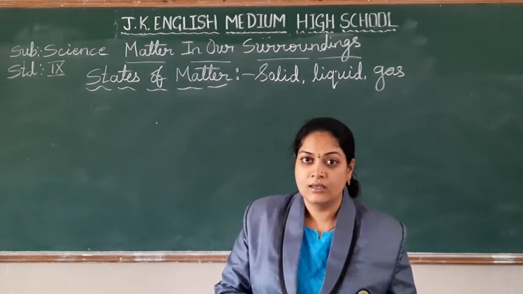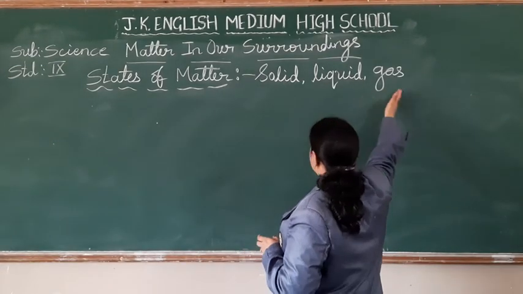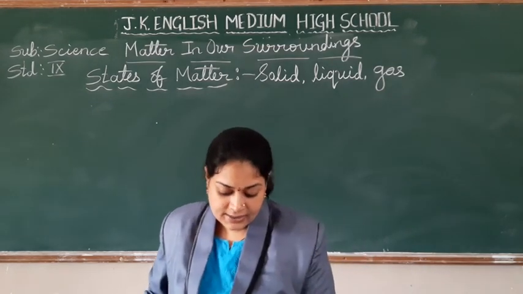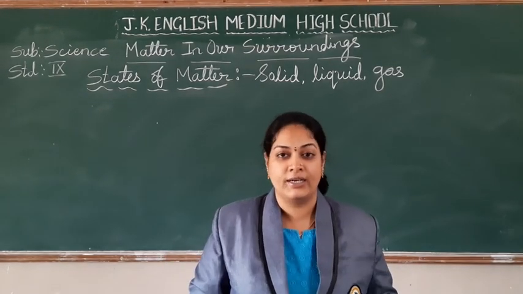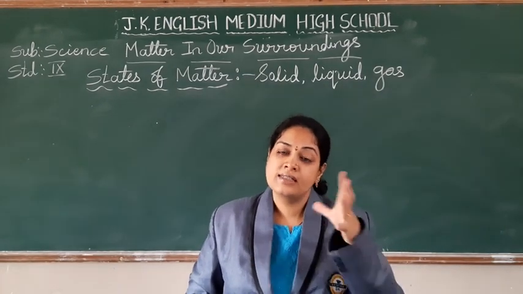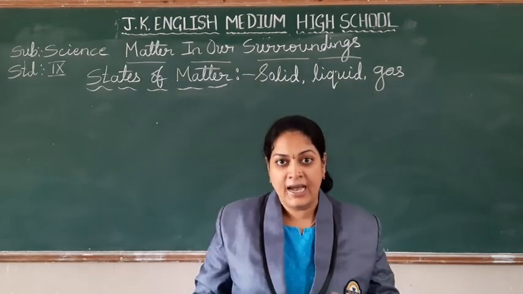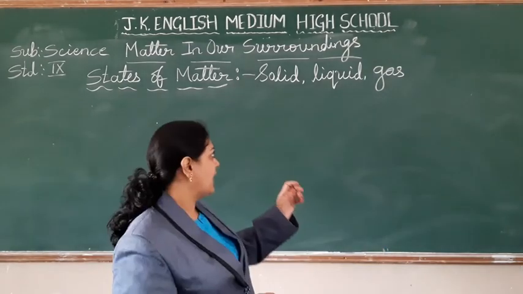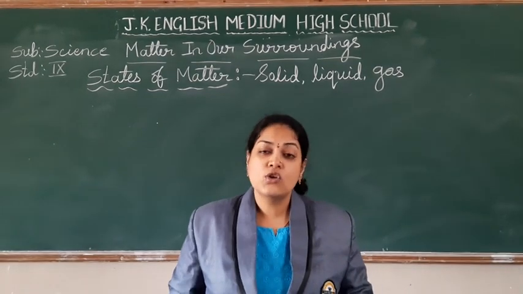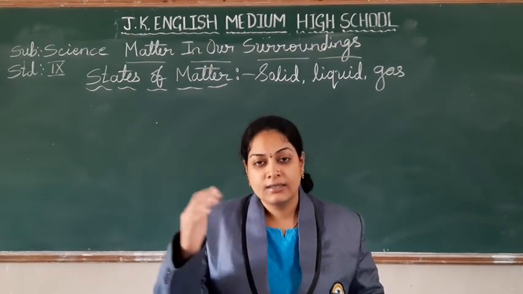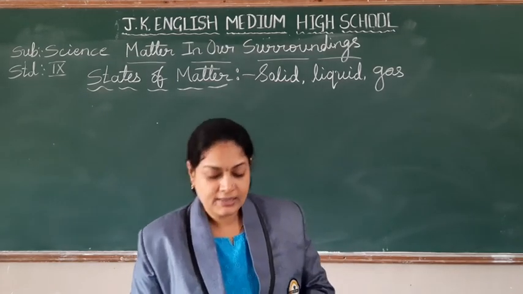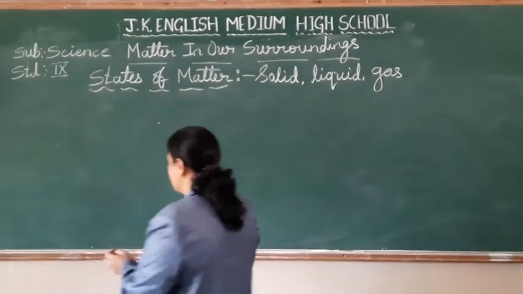If you observe the particles of these matters, the arrangement and the characteristics of the particles are different. Based on that, we have made the types called solid, liquid and gas. How the particles are arranged, we will now discuss one by one. So let us start with the first one, that is solids.